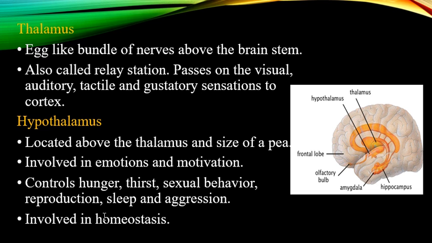For example, sweating in heat and shivering in cold, homeostasis, bringing the body back to normal position, controlling hunger, thirst, sexual behaviors, sleep, controlling emotions and motivation, bringing the body back into normal balance is the function of the hypothalamus.